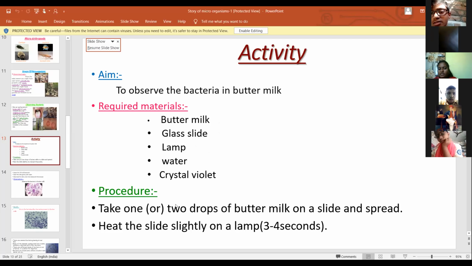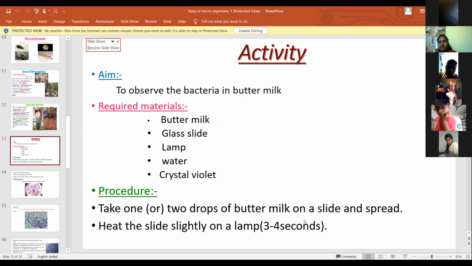Procedure: take 1 or 2 drops of buttermilk on a slide and spread the buttermilk on the slide.